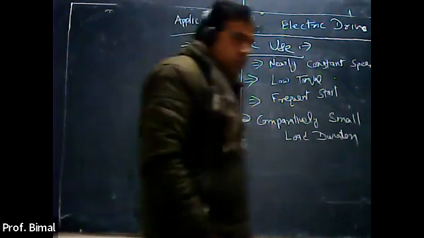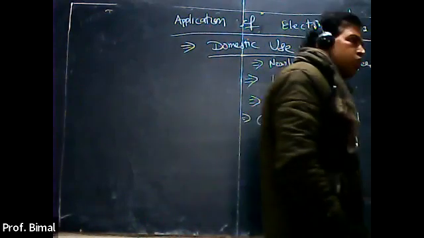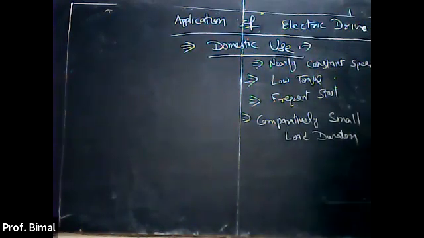So in our domestic applications, two motors are utilized. One is the universal motor and the second is the capacitor start motor.